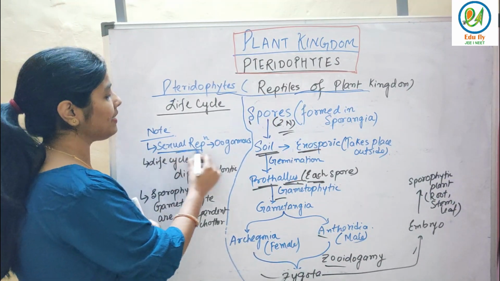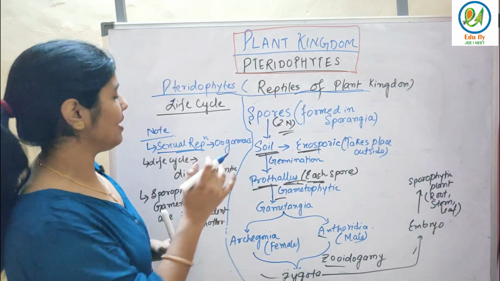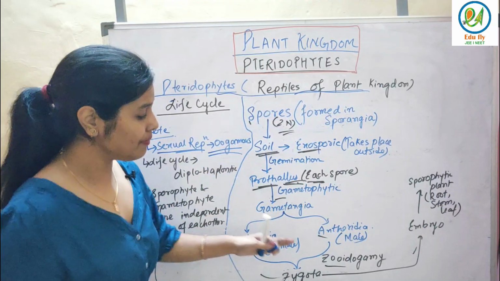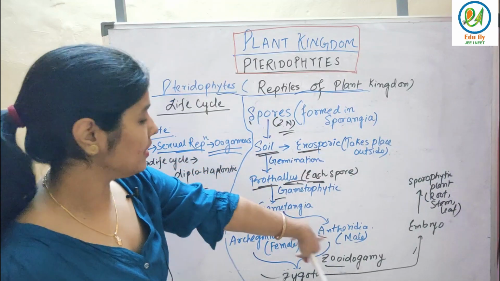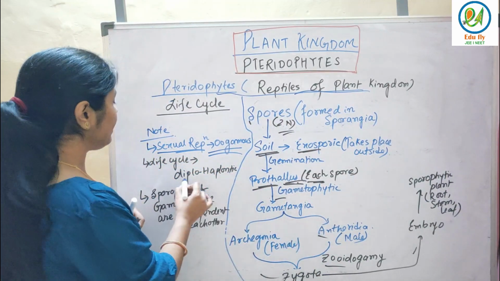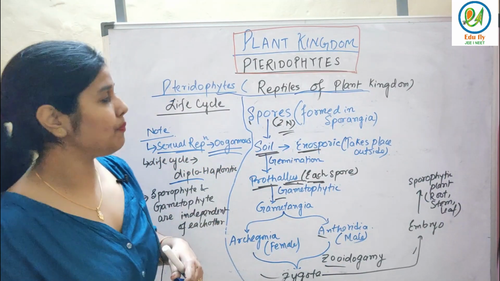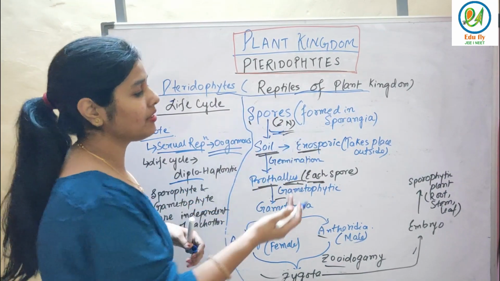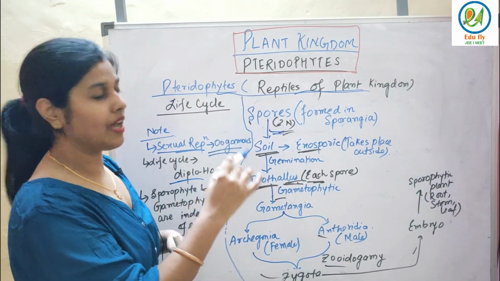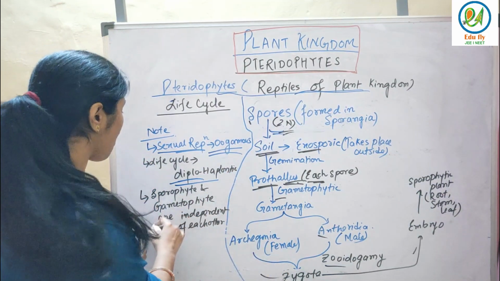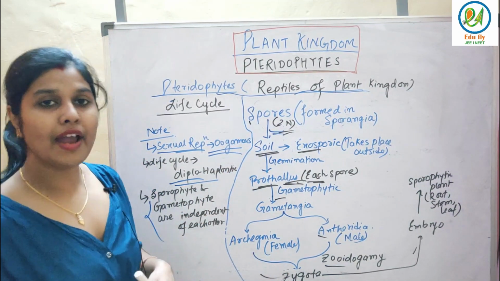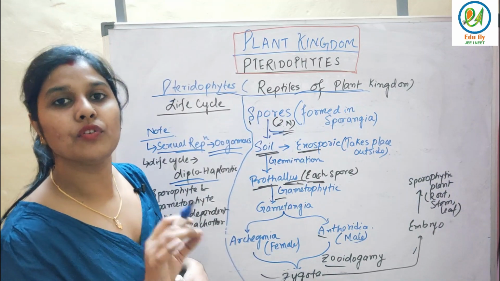Sexual reproduction in case of pteridophytes is oogamous. Why? Because see, I have shown you why it's oogamous. The process of life cycle, it continues like this. Fine. And life cycle is diplohaplontic. See, first is diploid. डिप्लॉइड से हैप्लॉइड हो रहा है, उसको क्या कहेंगे? डिप्लोहैप्लॉन्टिक लाइफ साइकिल कहेंगे. और इसमें स्पोरोफाइट एंड गैमेटोफाइट आर इंडिपेंडेंट ऑफ ईच अदर.